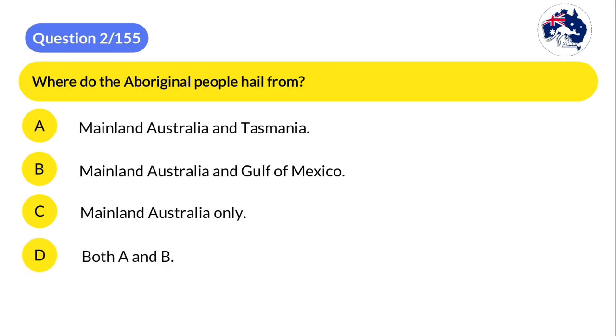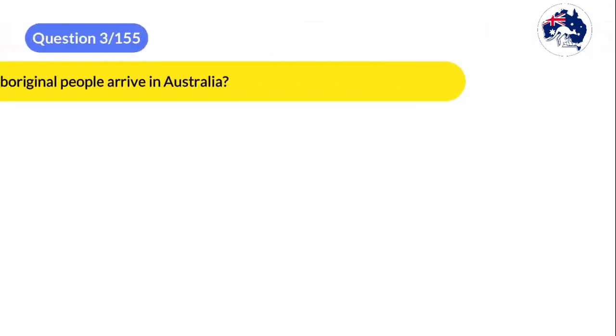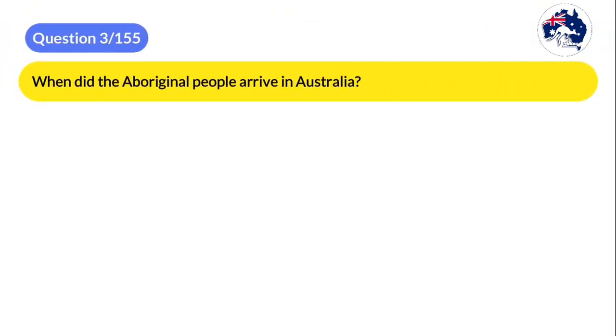The correct answer is A. Mainland Australia and Tasmania. Question 3. When did the Aboriginal people arrive in Australia?